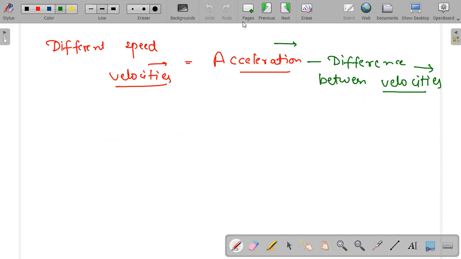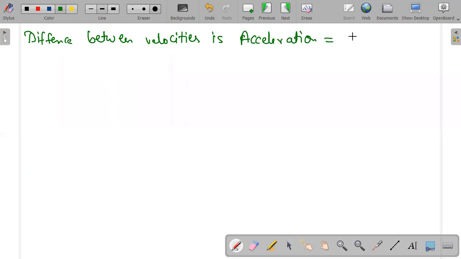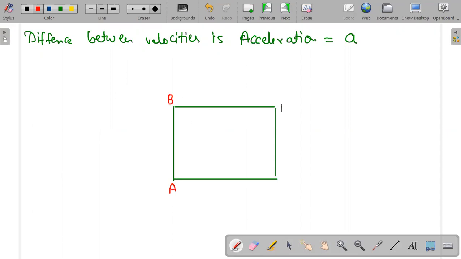Now I'm writing another question. First of all, we know that the difference between velocities is acceleration, and the symbol of acceleration is A. Now I'm asking another question. 1, 2, 3 and 4. This is a square field, with corners A, B, C and D.